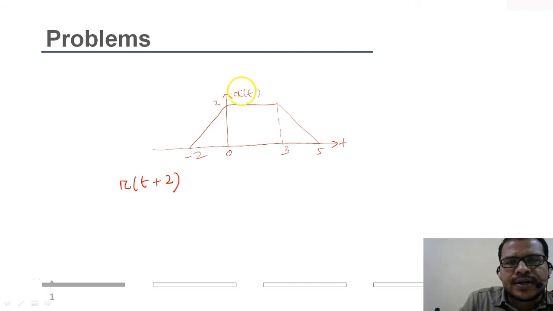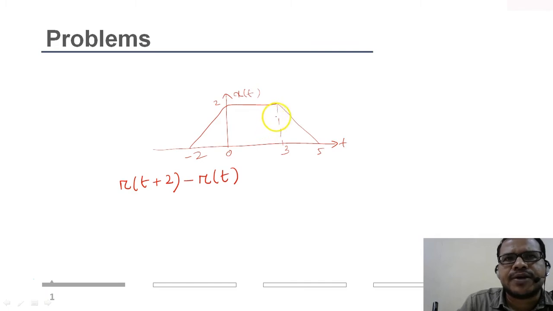So 1 then 0. If I subtract 1 from 1, it will become 0. So minus of magnitude of the slope 1, minus r of t, and it becomes 0. Then it goes on up to t equal to 3. At t equal to 3, again it decreases by minus 1.